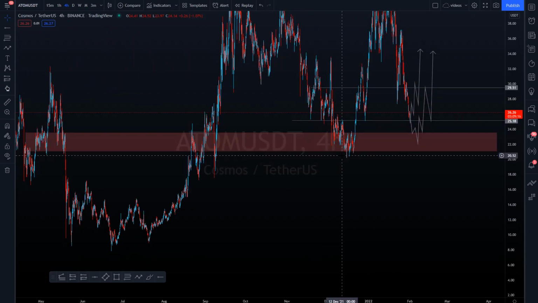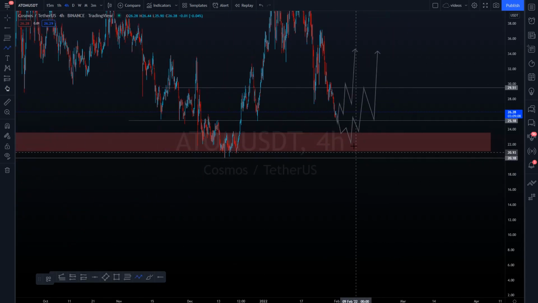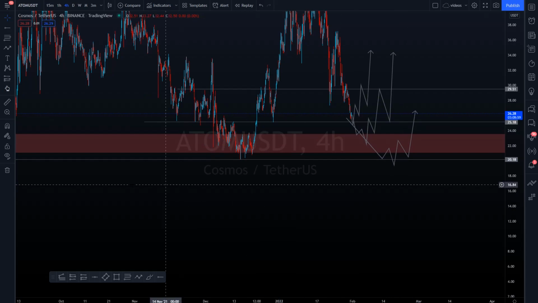Of course, if this doesn't hold, I will be looking out for a sweep of this whole origin swing, and then I will be looking for this liquidity zone in terms of longs as well. So let's say that we do get there, I will be just looking for a sweep and then the same accumulation into the move up, something like that. So that's it for Atom. Let's head over to the next one.